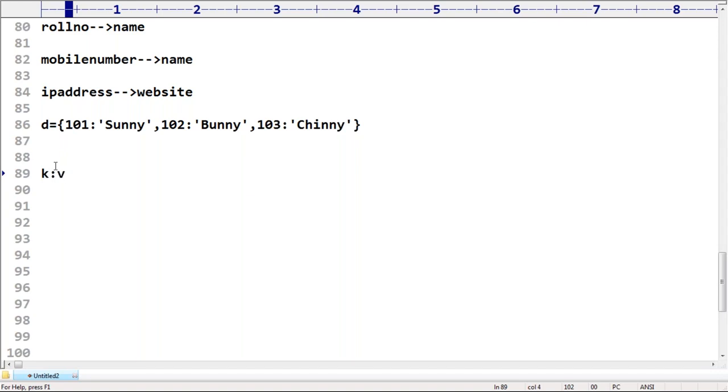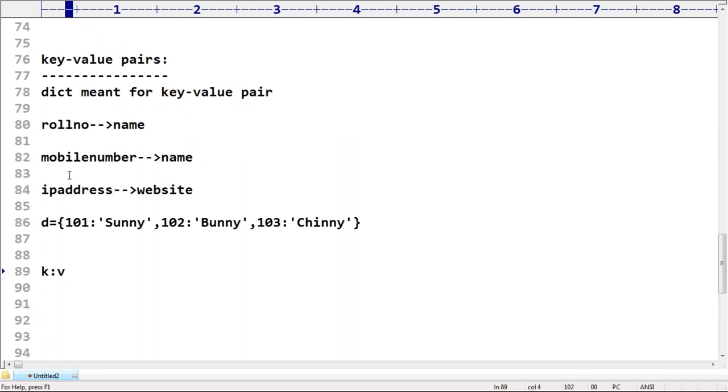For key, any type is allowed? For value, any type is allowed. No problem at all. But for the key, only hashable types are allowed. Hashable types means int values, float values, like these kinds of things. So you may not use a list directly as the key, but a tuple is perfectly allowed. Anyway, in detail it will come somewhere. So as of now, just be aware of what a dictionary is: if you want to represent key value pairs, then we can go for a dictionary.